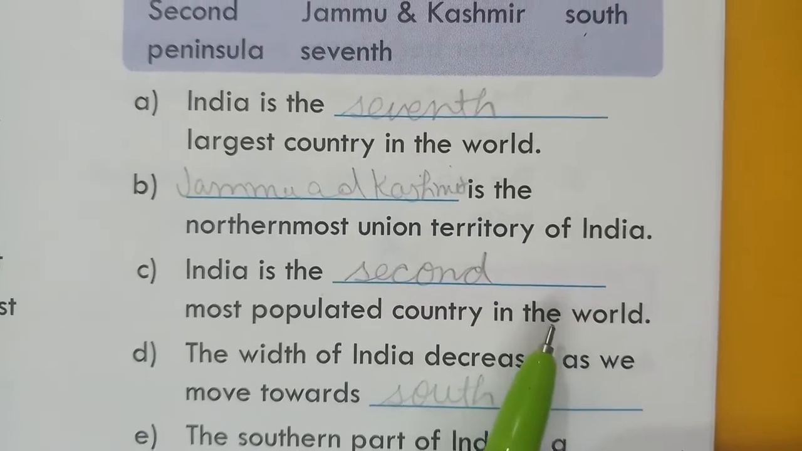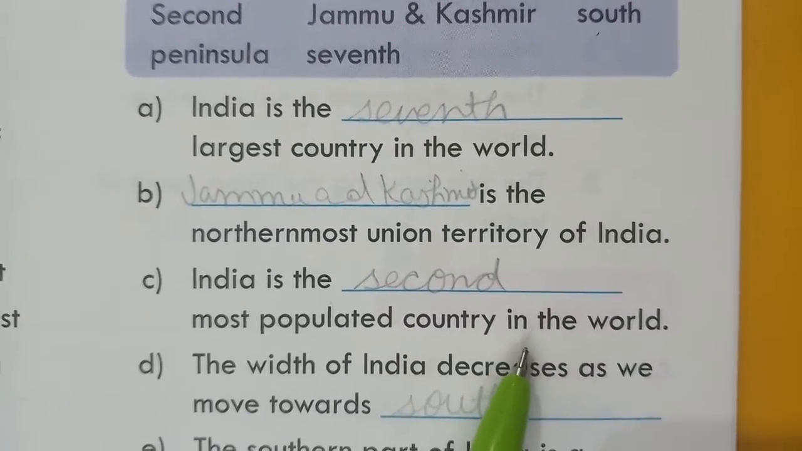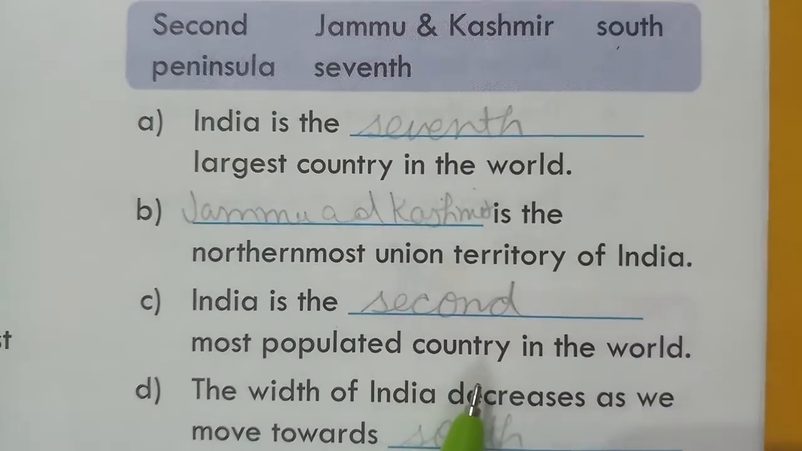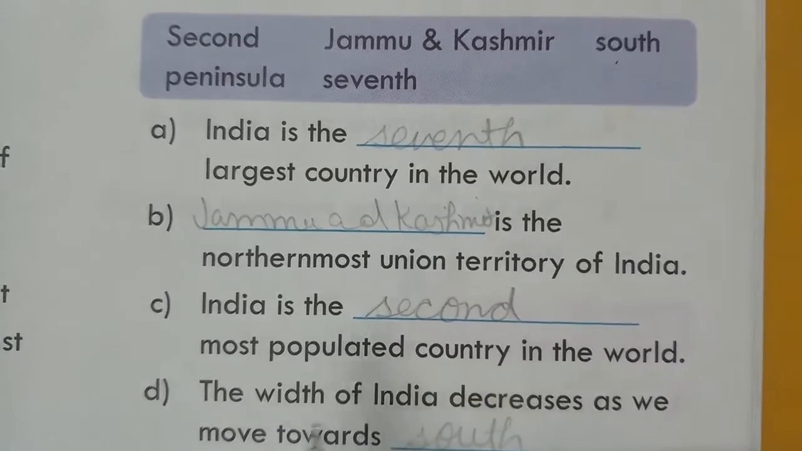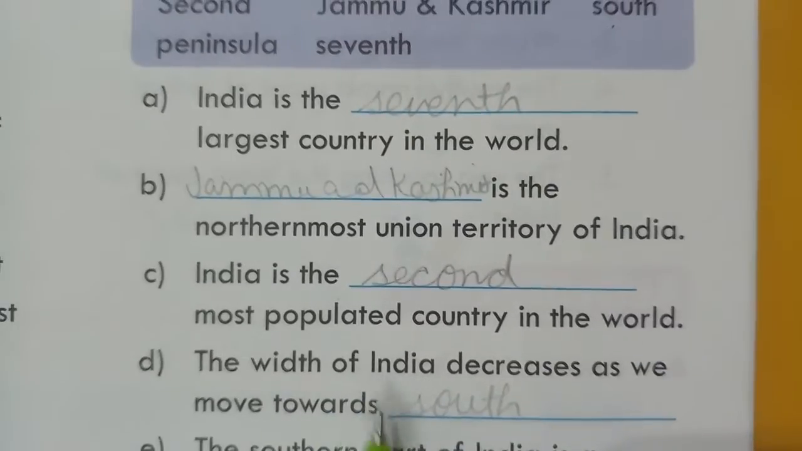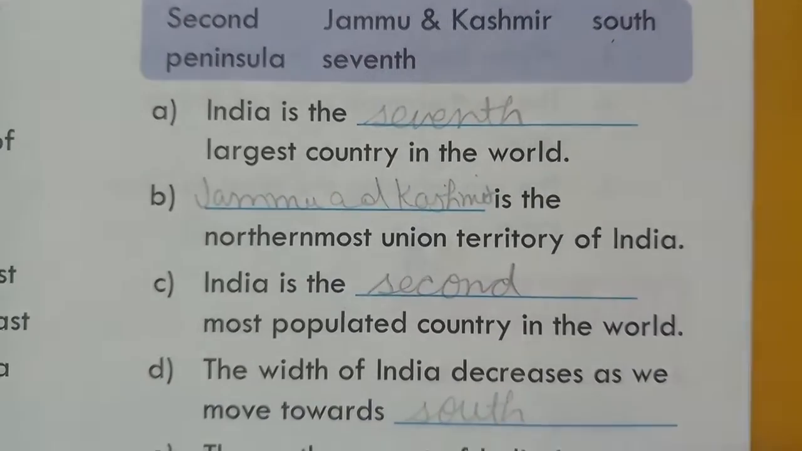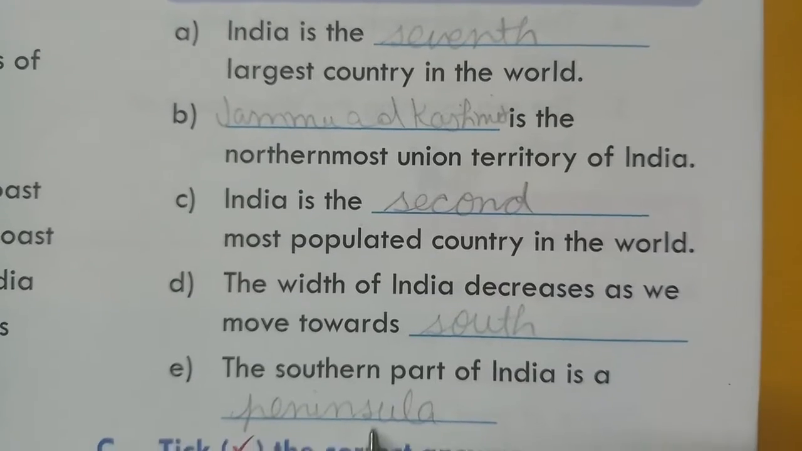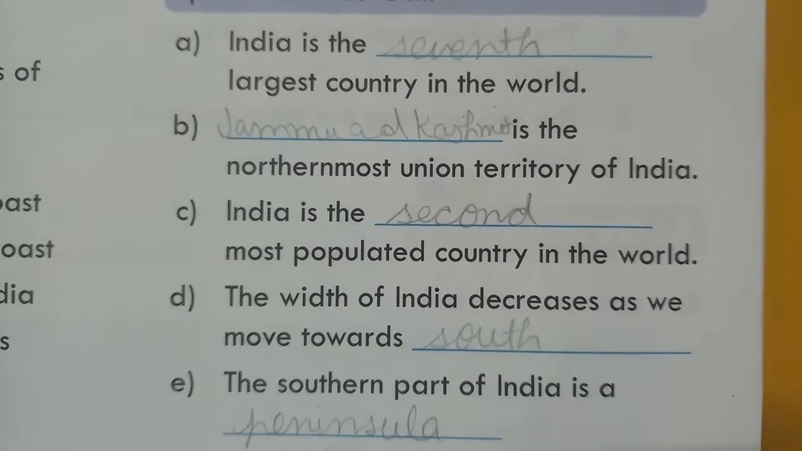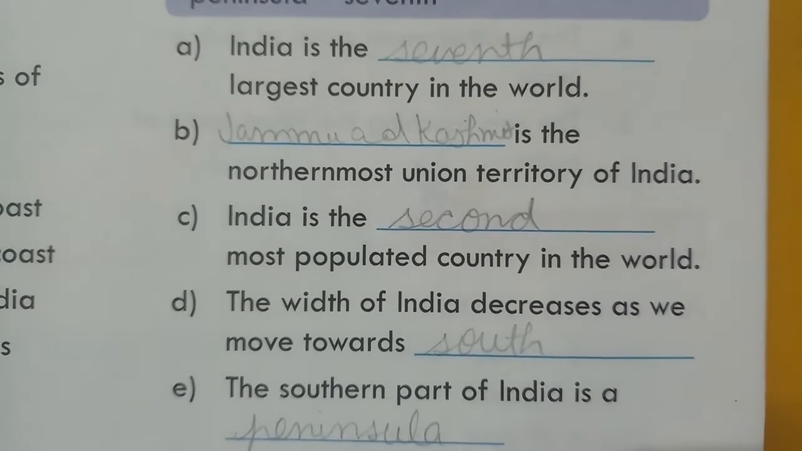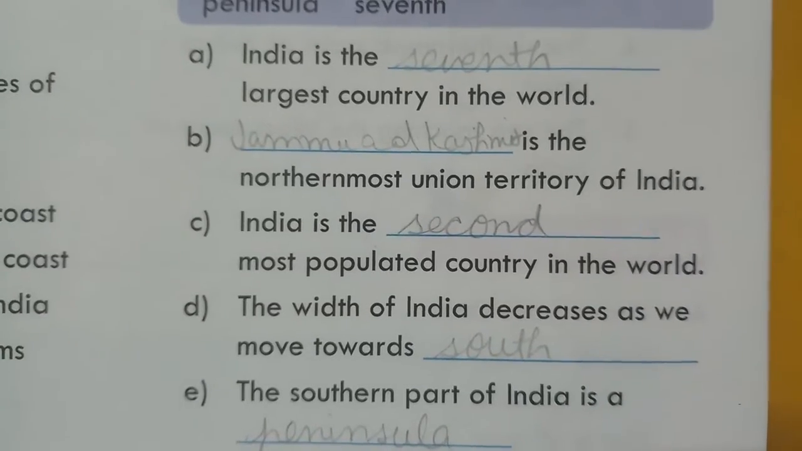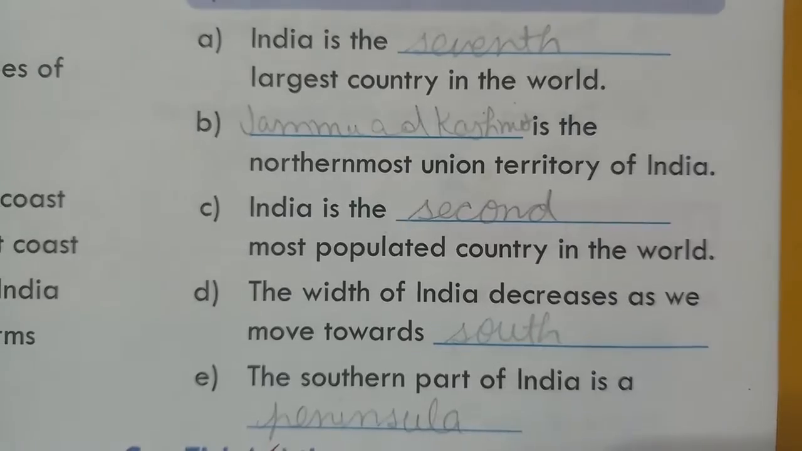Which is the most populated country in the world? That is China. And which is the second most populated country? That is India. The width of India decreases as we move towards the south. The southern part of India is a peninsula. Peninsula means it is surrounded by the Bay of Bengal along the east coast, the Arabian Sea along the west coast, and the Indian Ocean in the south.